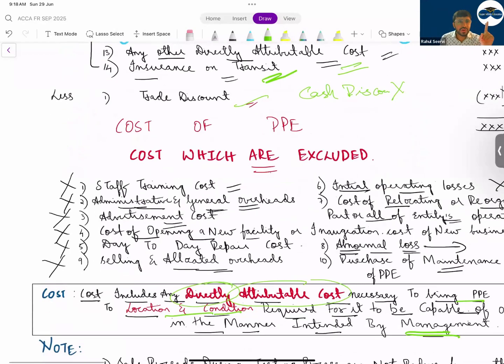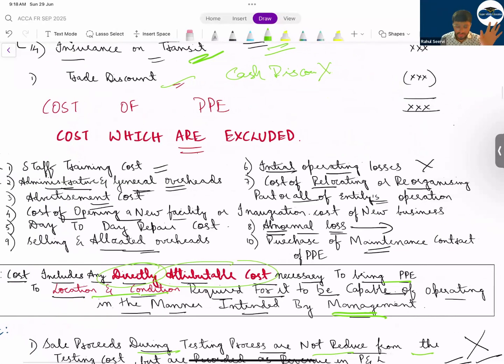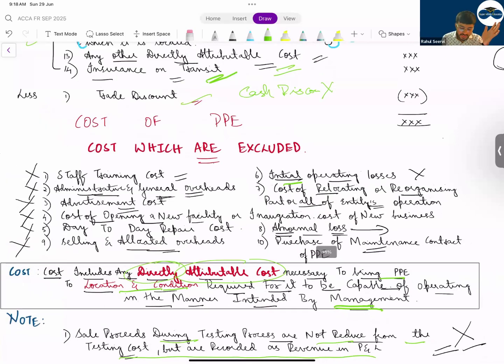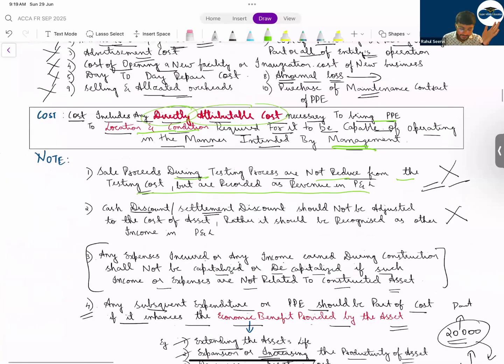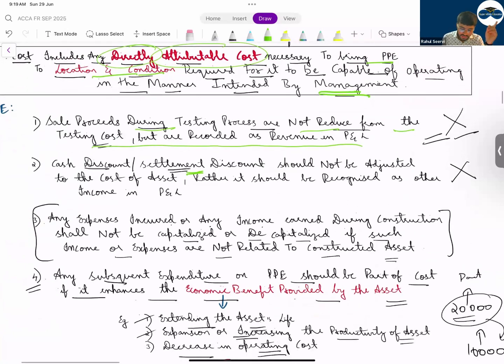Then costs which are excluded: staff training cost, administrative overheads, advertisement cost, cost of opening a new facility or day-to-day expenses, allocated overheads, initial operating loss, cost of relocating or reorganizing part of the entity will not be included. Will abnormal loss be included? No. Will purchase of maintenance contract be included? No. I hope the cost part is clear to each and everyone. Cash discount is not included, trade discount included.